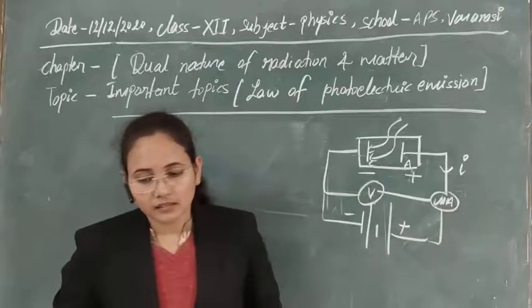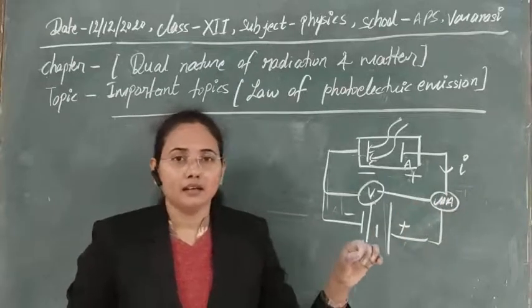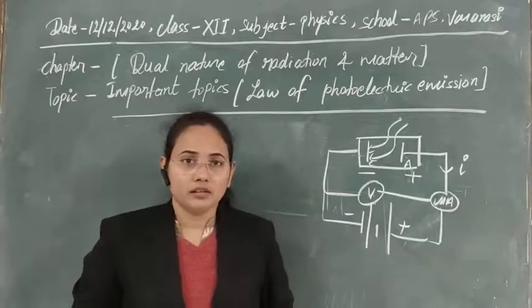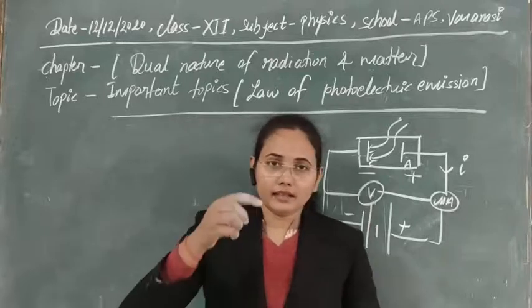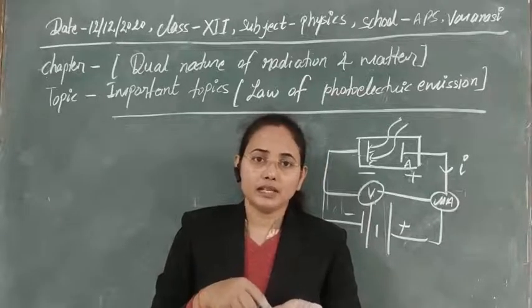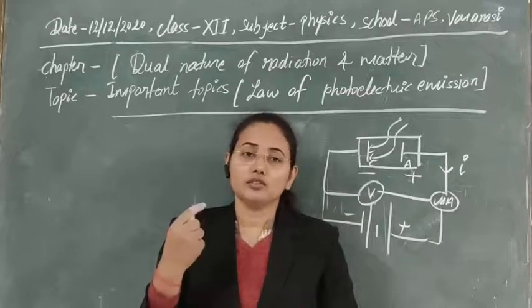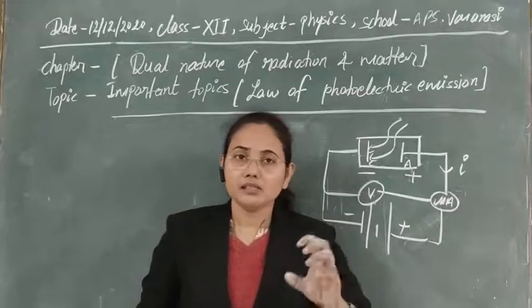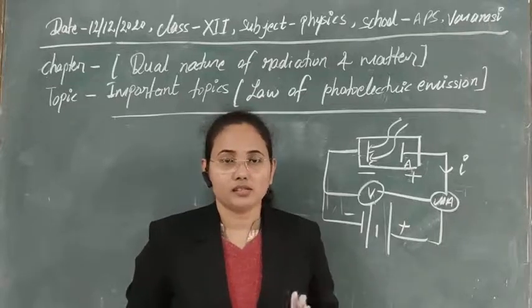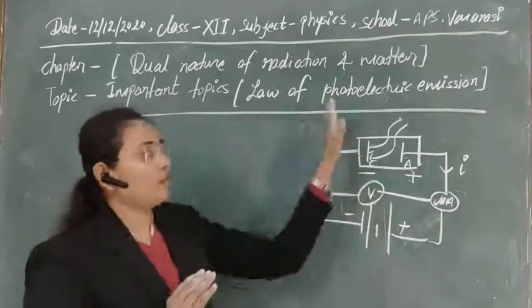The last law is that there is no time lag between the incidence of radiation and the emission of electrons. It means at the time when radiation is incident on the metallic surface, at that time electrons will be ejected. This is a simultaneous effect. There is no time lag between these two processes. So these are the summarized laws of photoelectric emission.